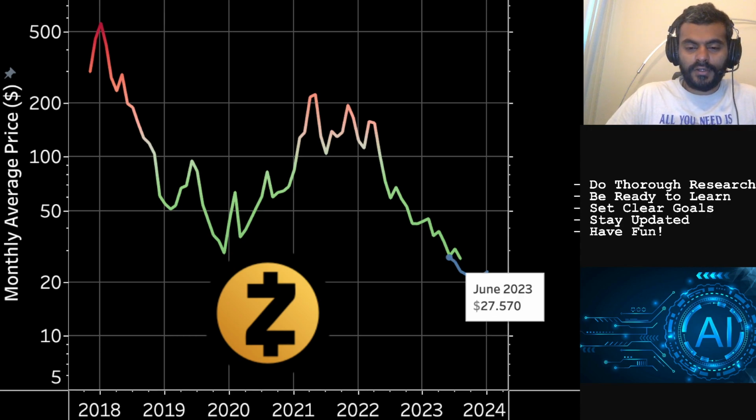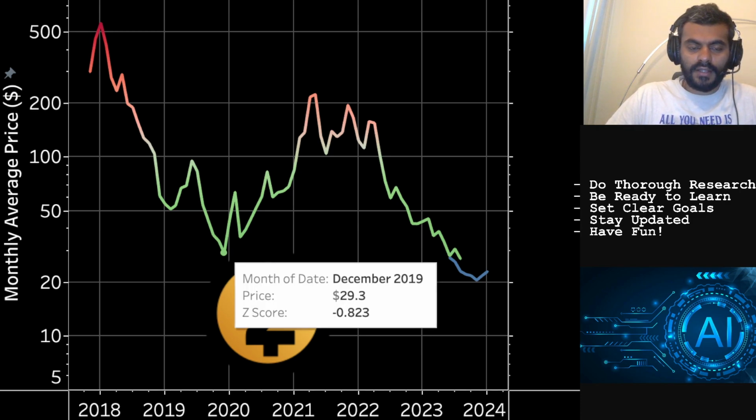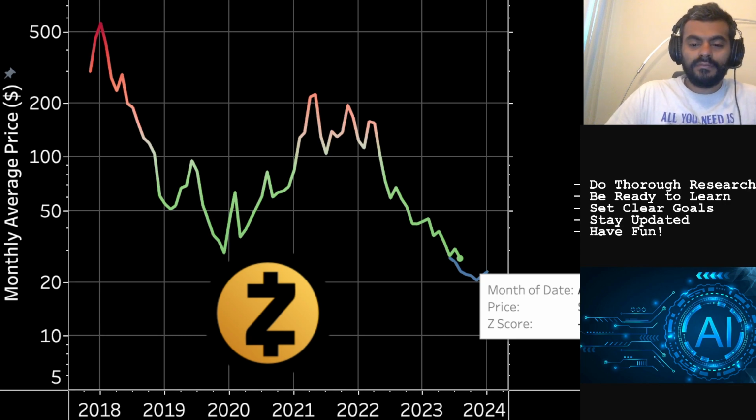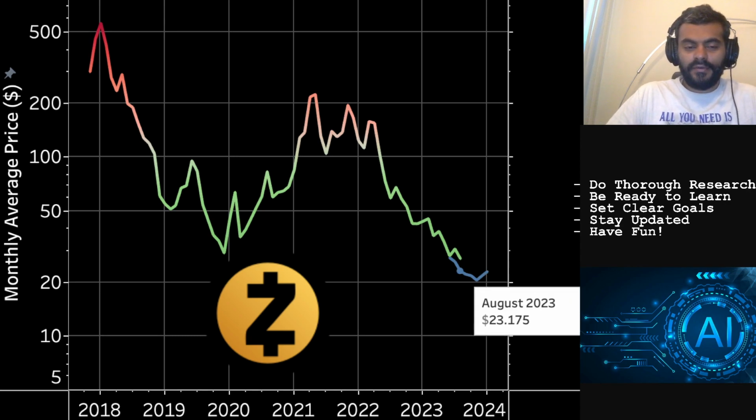So that's why we incorporated new data today to update the AI model. But one thing to note is that the lows created in June 2023 were the all-time lows, at least since 2017, since the lows created in December 2019 were taken out in June 2023. And now in August 2023, even the June 2023 low is taken out, and we have a slightly lower low. All of this has been fed to the AI model, and the following are the forecasts going forward.